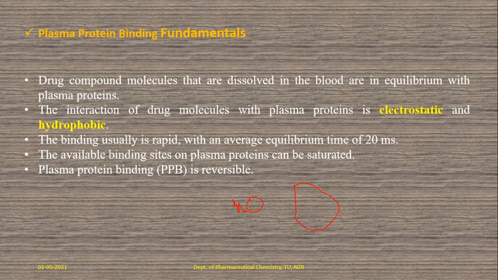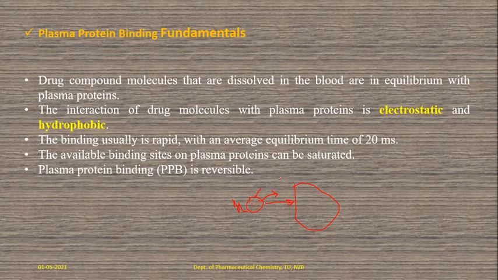So it is now in bound form. When it reaches the tissue, the drug molecule may be released from that binding interaction. It dissociates from that complex. Association is there and dissociation is there.